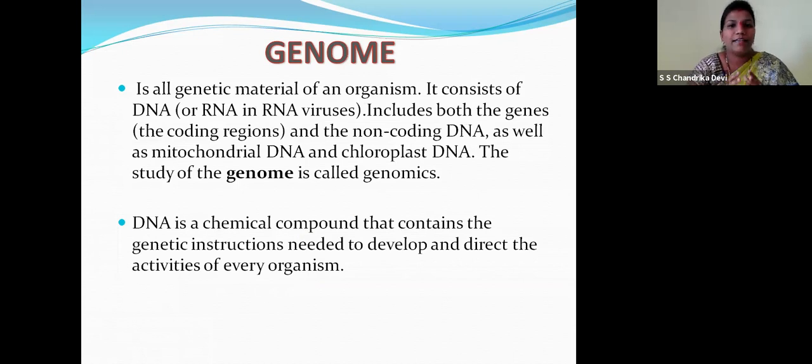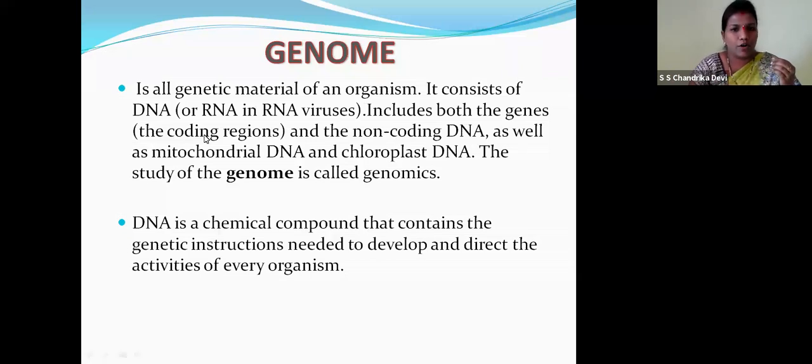So it is the genetic material of an organism. It consists of DNA or RNA in the RNA virus, children. So it includes both the genes, coding and non-coding. Coding, as I told you, will code the proteins. Three codons will produce one amino acid that forms the polypeptide chain, right children? Non-coding, they do not code any proteins.